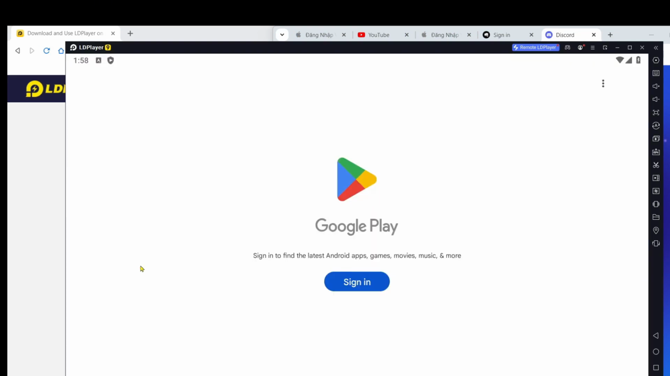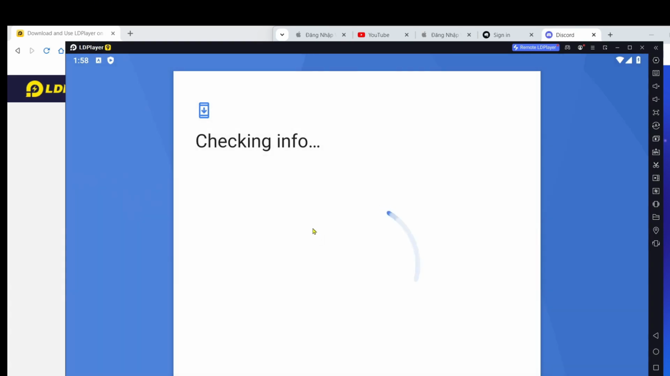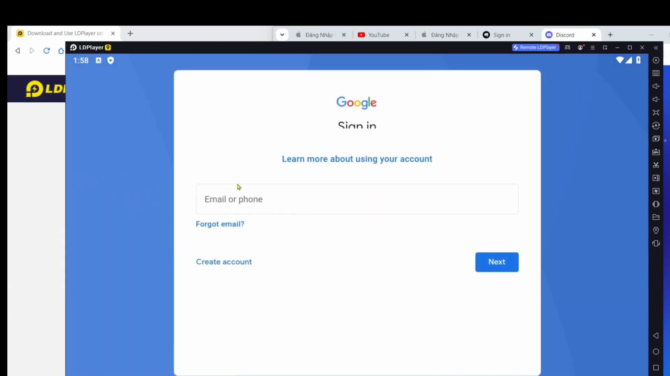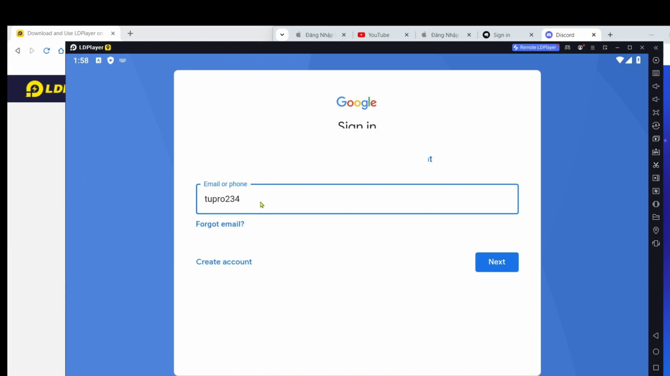Step 3. Log in to your Google account. Once the installation is complete, you'll need to use a Google account or Gmail to log in. This step is necessary to download games from the Google Play Store.